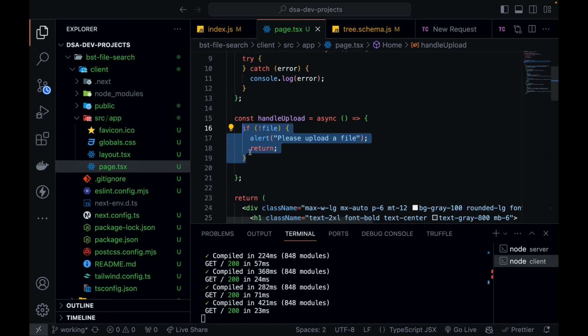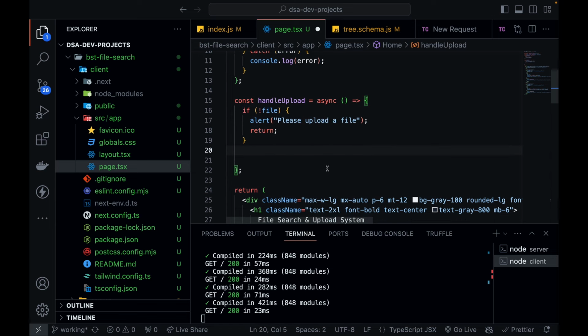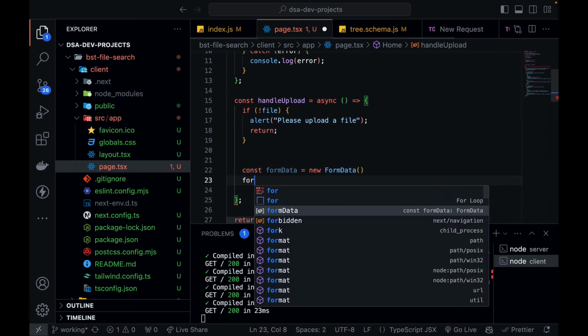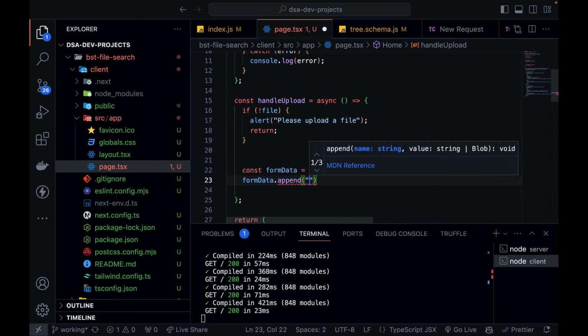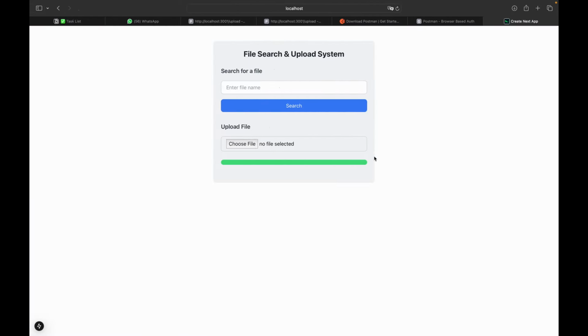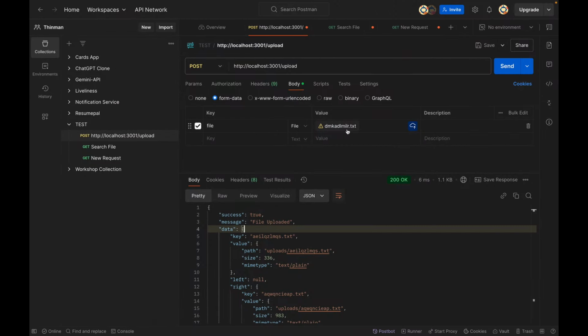And if your file is not null, that means you really uploaded a file, then you can create a form data, just like the Postman we did. We uploaded the file through a form. So new form data, and over here form data dot append, you need to append it like this, file, just like the Postman. You can see file.